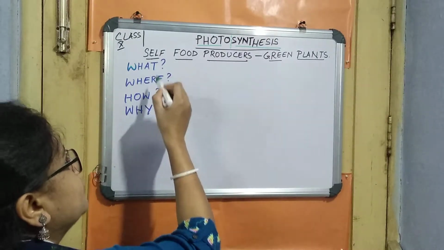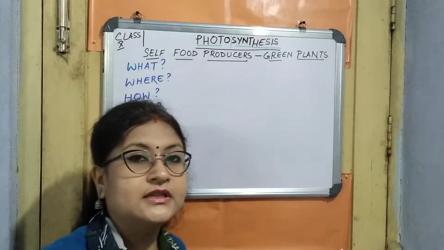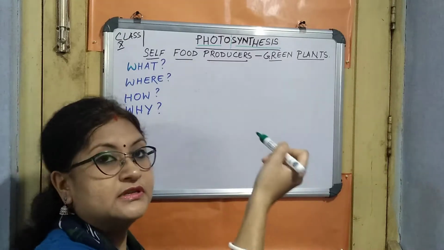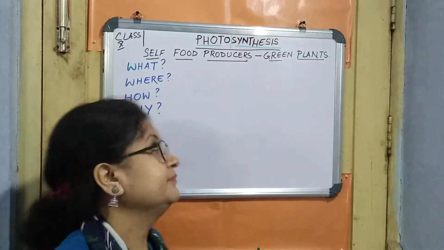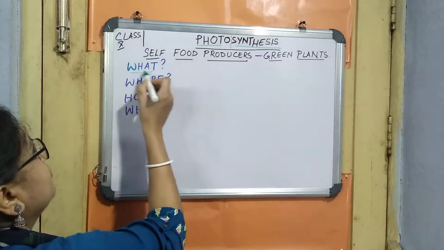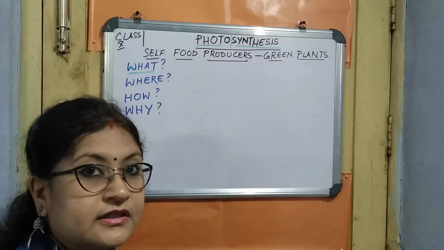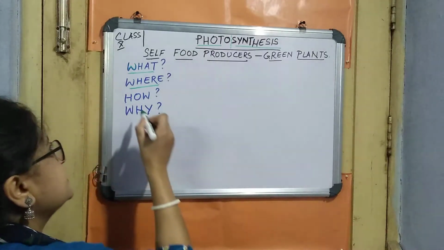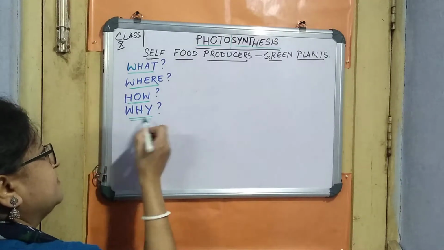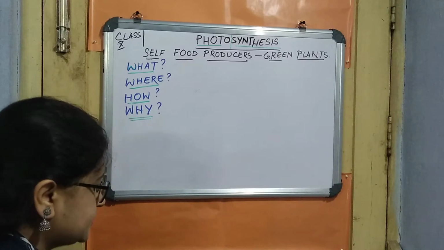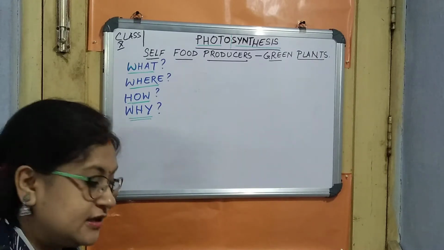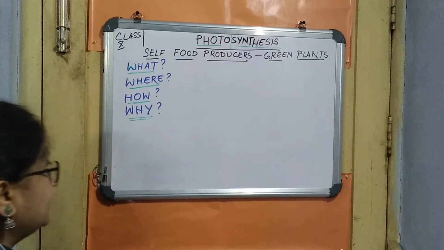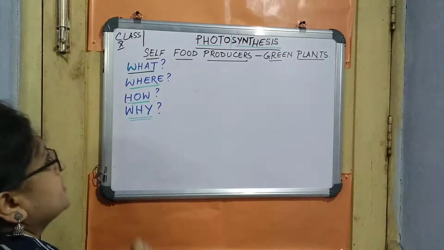Now there will be a lot of questions which we will be learning in this chapter, and as we learn all these things, most of this particular process will be done. So first, what we have to know is, what is photosynthesis? The next parts are where it is taking place, how it is taking place, and why it is taking place. If we can answer these four questions, I think we will be done with this whole chapter. So now first of all, I will explain to you what is photosynthesis.